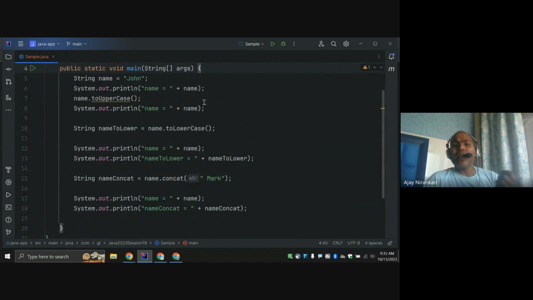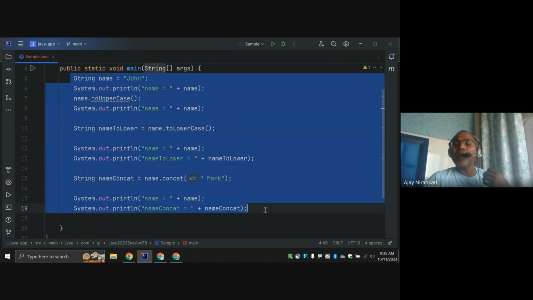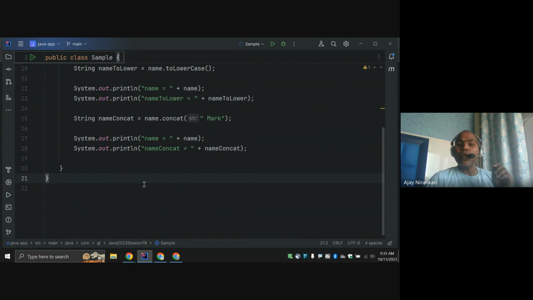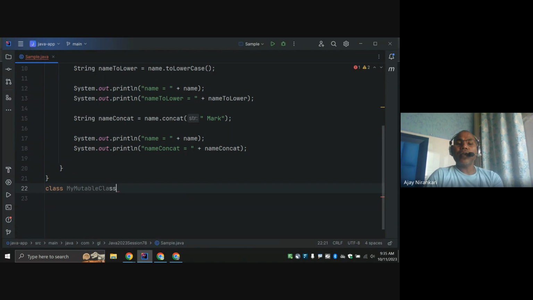So the question: can we write our own class as immutable or not? How can I write it? This is the String class written by Java. So let's write one here. First let's write a mutable class, MyMutable. This is one example.